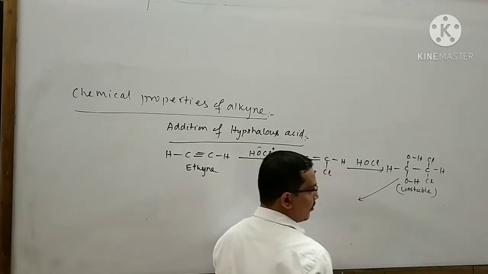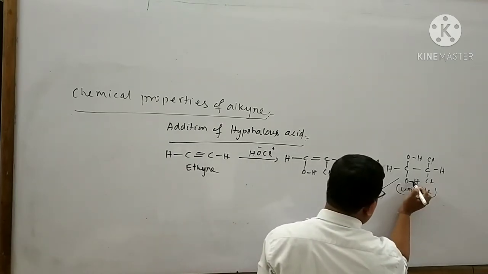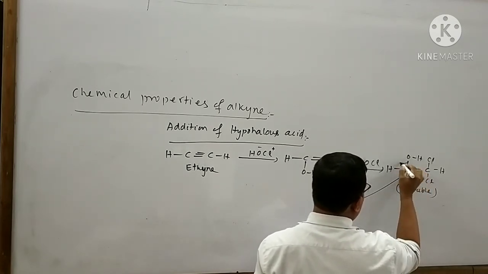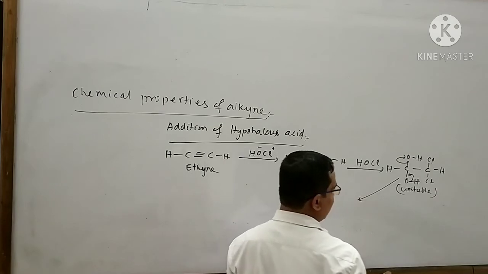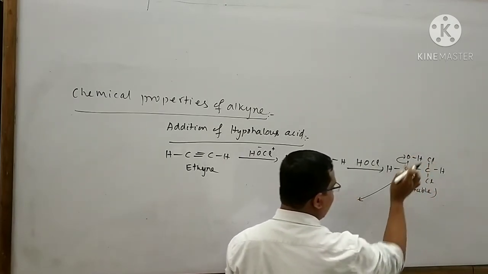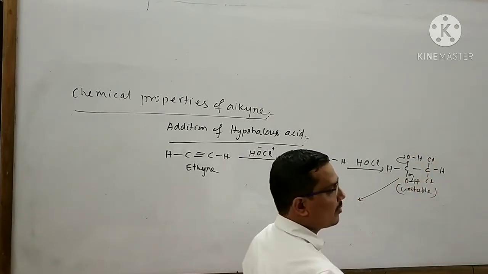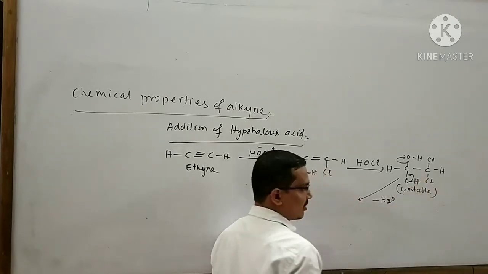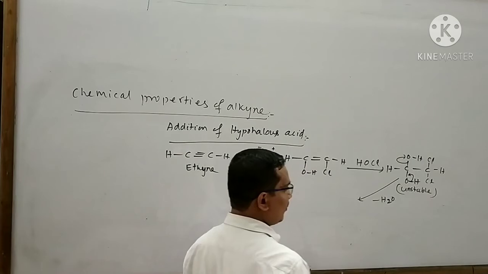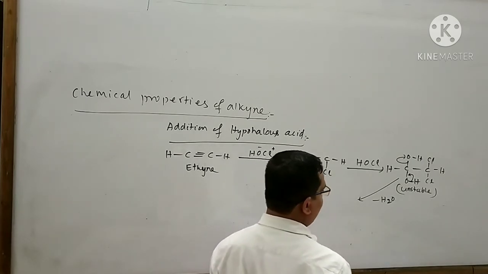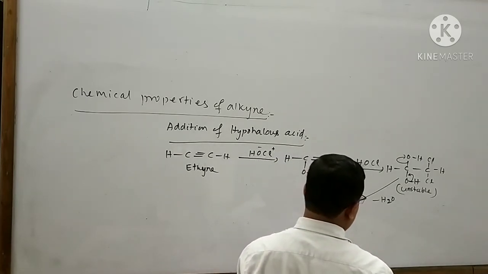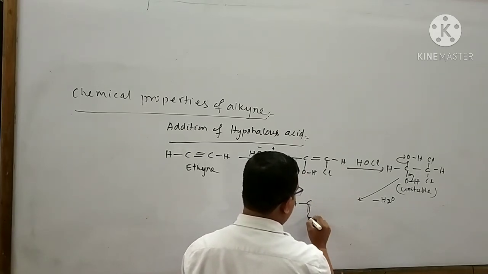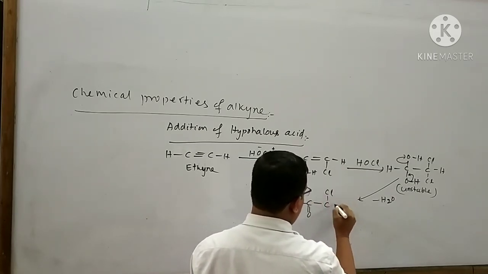To form a stable product, it is bound to form here a double bond and also remove the OH minus ion like this. Now this H plus ion and OH minus ion combine with each other to form a water molecule. So in this reaction, a water molecule will be lost. As a result, I can form this stable compound like this.